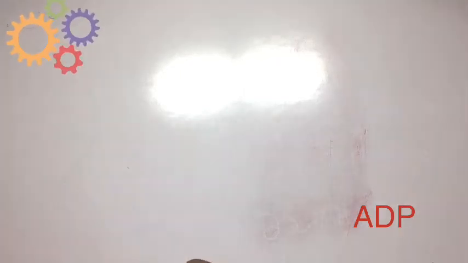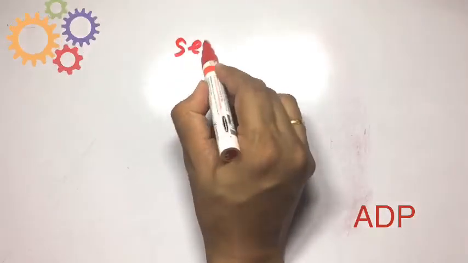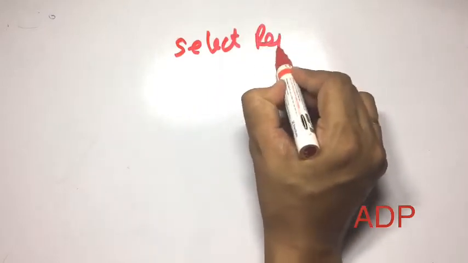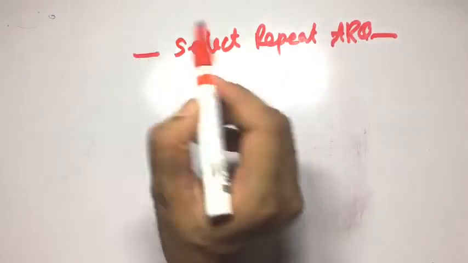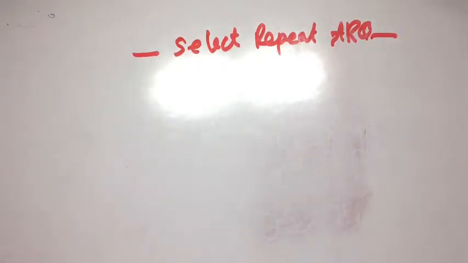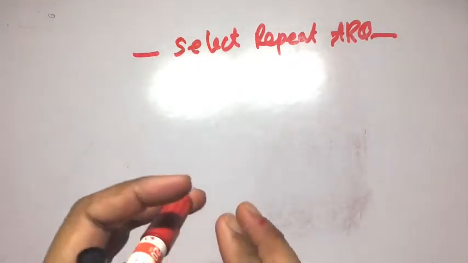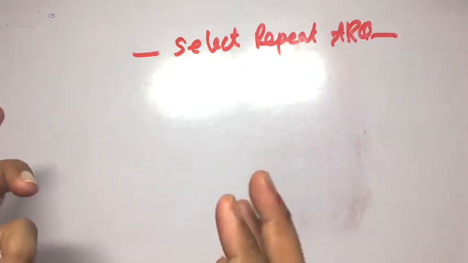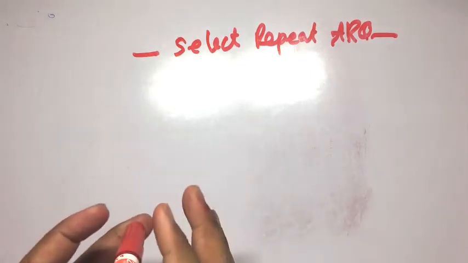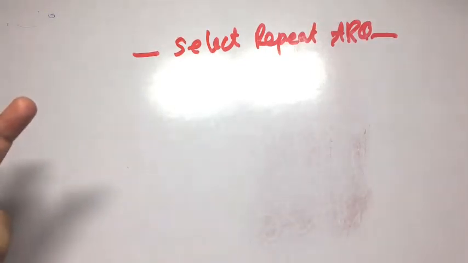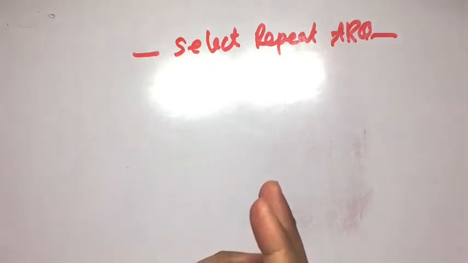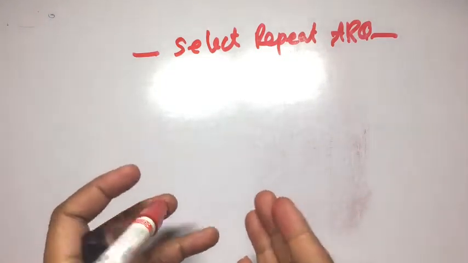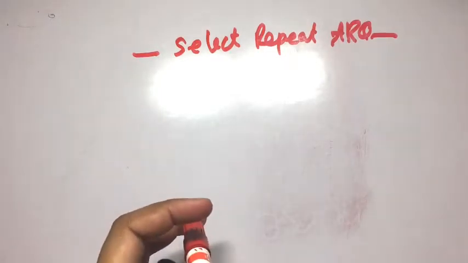Hi everybody, I am going to discuss selective repeat ARQ. The subject is computer networking and the topic is error control. This is the third protocol, the third ARQ. The first one is stop and wait ARQ, the second one is go back N ARQ, and this one is the third one, that is selective repeat ARQ.